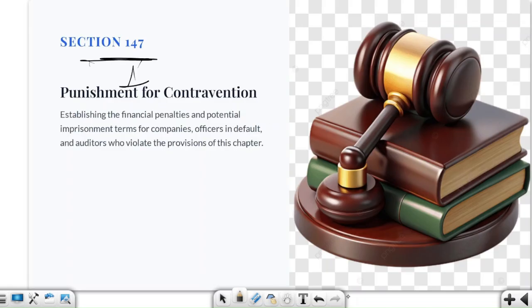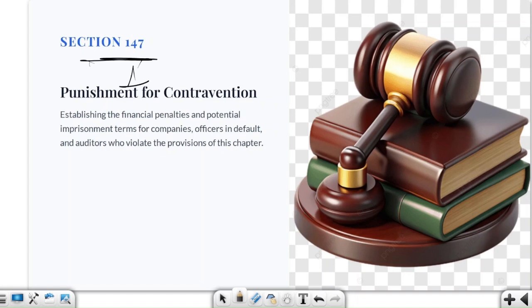Section 147, let's talk about punishment for contravention. So what is this punishment for contravention? Can someone tell me what we are trying to talk about in this particular section? See, here we are saying that there must be penalty, right? So there must be penalty.